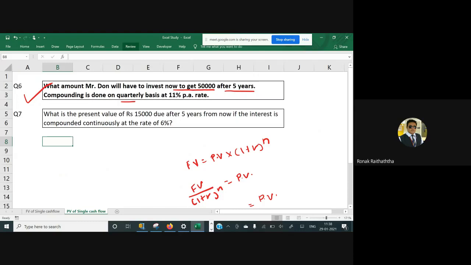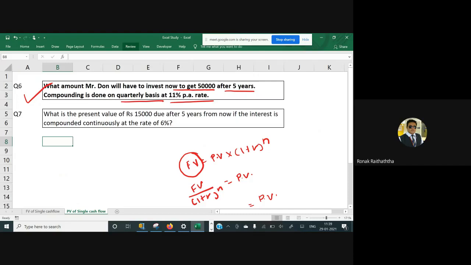Compounding is done on quarterly basis, 11% per annum rate. So what we are supposed to find? We are supposed to find the present value. He wants to know what amount he will be investing right now to get 50,000 after 5 years. So in this case, we have the future value given to us. We are supposed to find the present value investment.